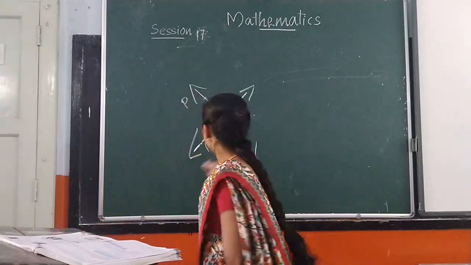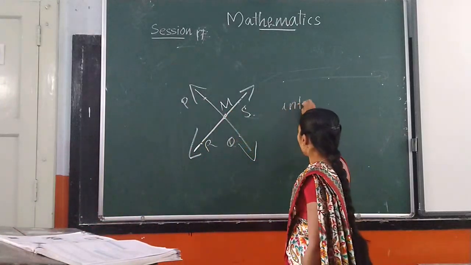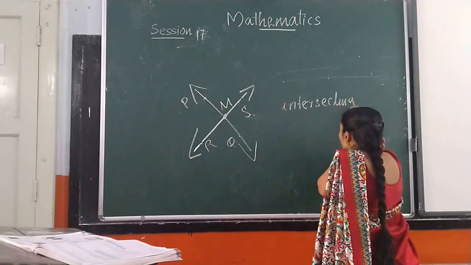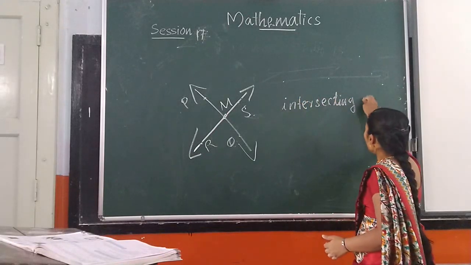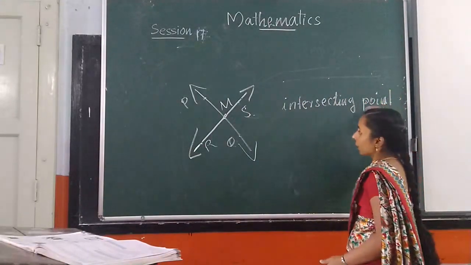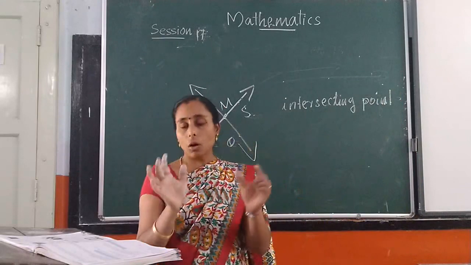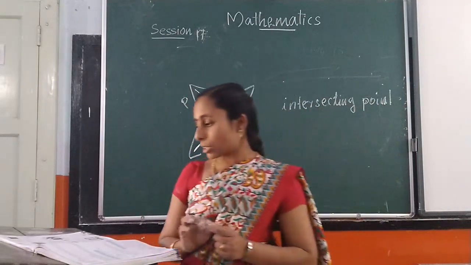Then the common point is called the intersecting point, or point of intersection. What is called the intersecting point? The lines which cross each other at a point are called intersecting lines.